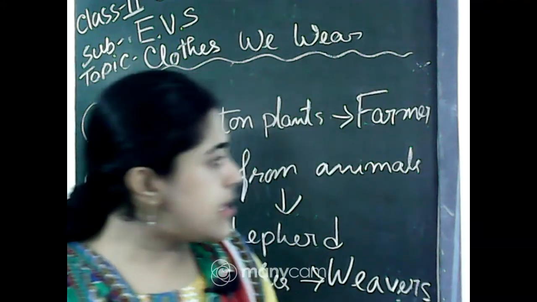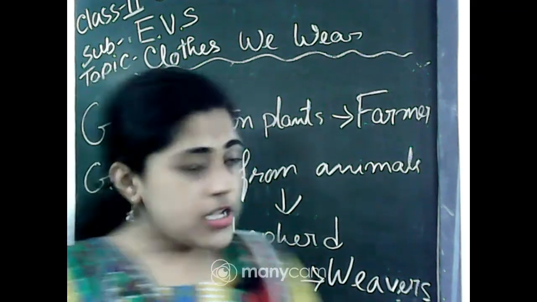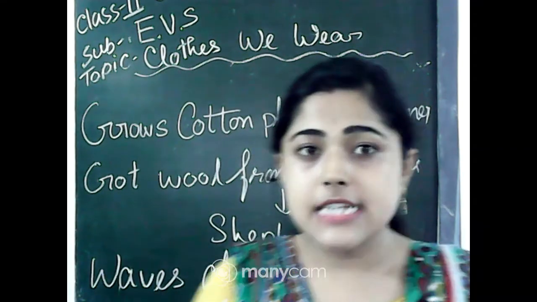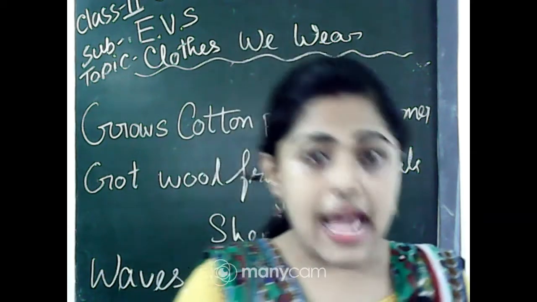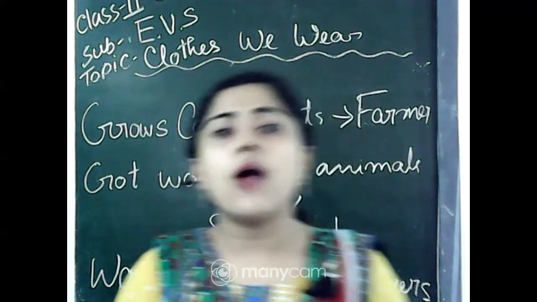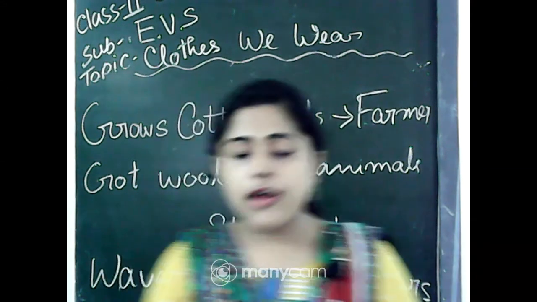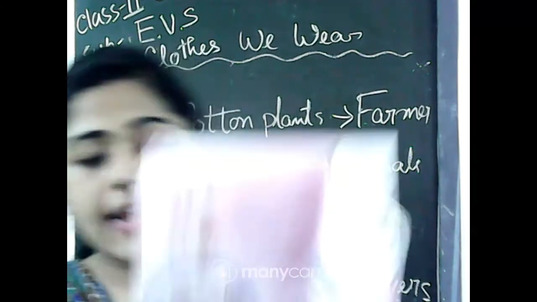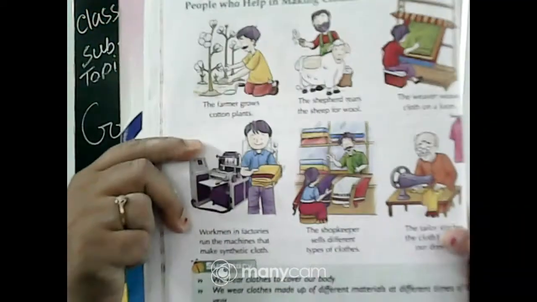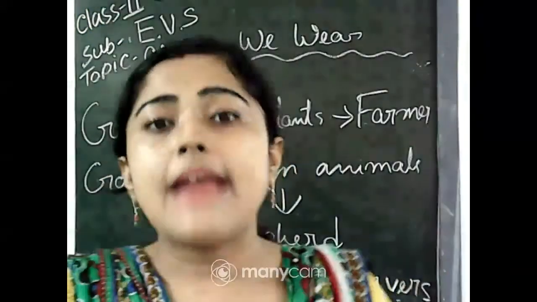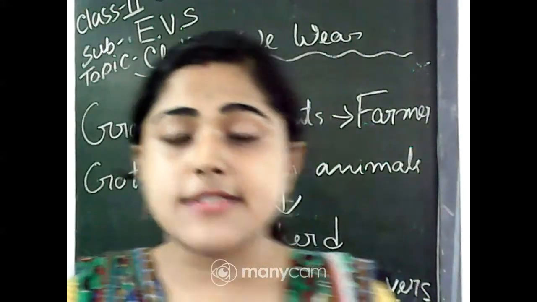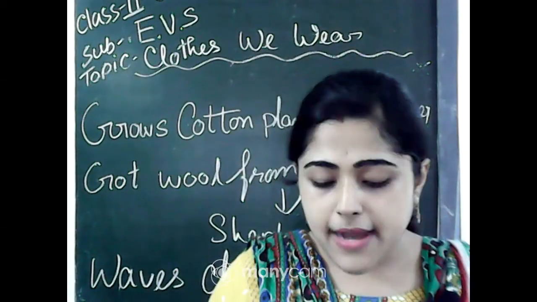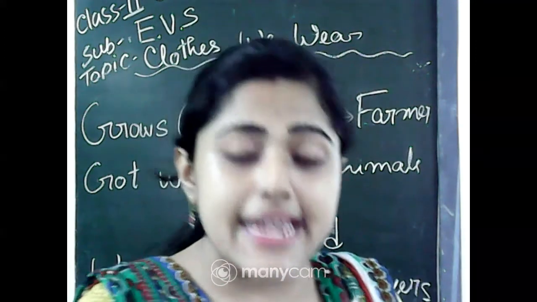Yes, very good, Ashmit, Ayush, the shopkeeper. And the last one is, we can see an old man working on the stitching machines. You can see at page number 28, an old man works on these stitching machines, but those we call the tailor.